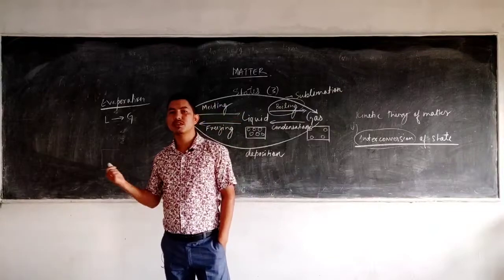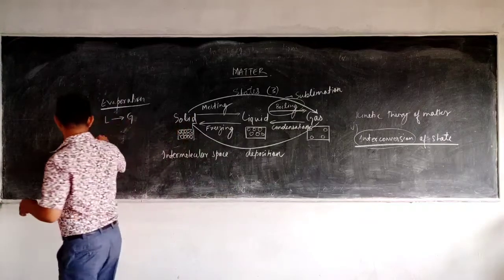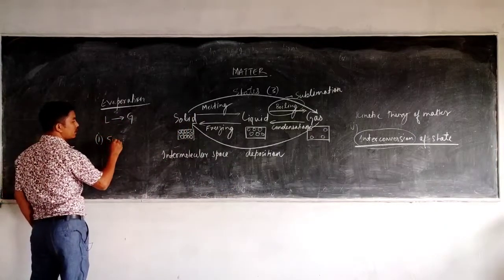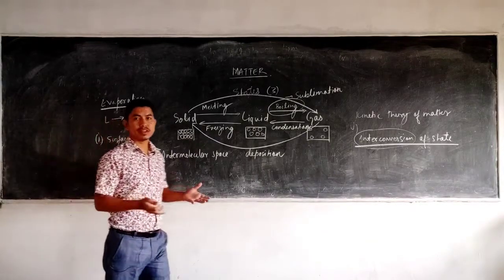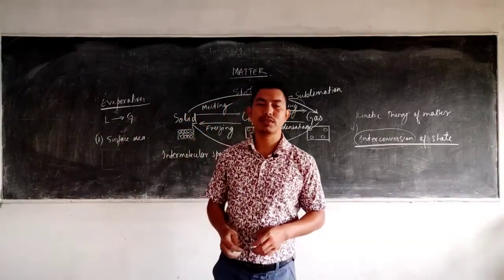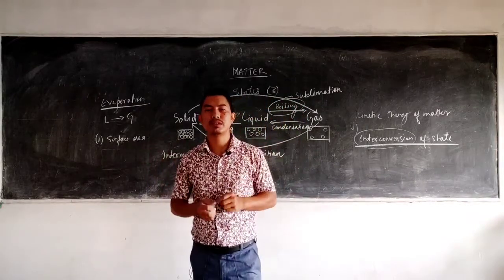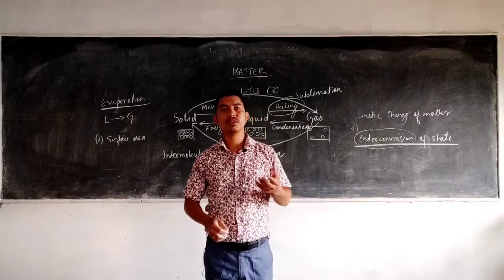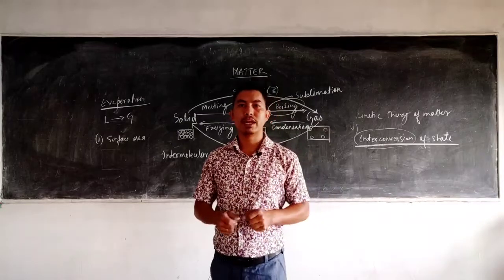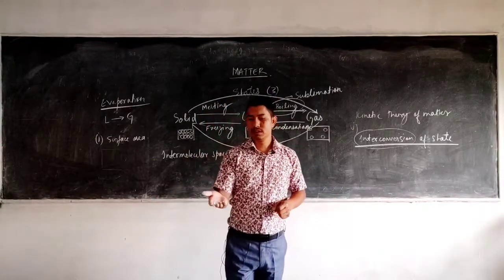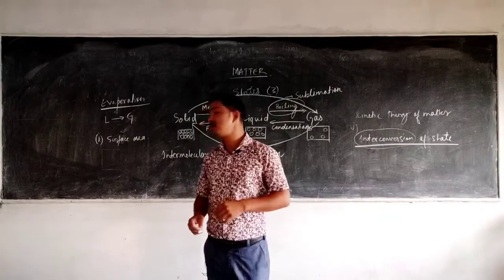Now there are some factors on which the rate of evaporation depends. The first one is the surface area of a body. The larger the surface area, the greater the rate of evaporation. For example, if you wet a cloth and jumble it up, and another you spread out, which one will dry faster? The one which is spread out. Or the tea: if you keep it in a cup, or pour the same tea in a plate, you will observe that the tea in the plate dries out faster because the surface area is large.